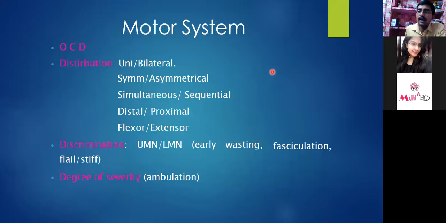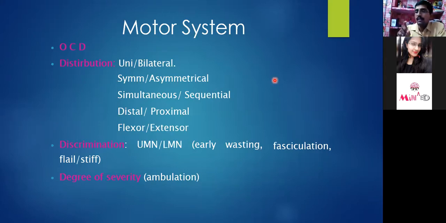So obviously, occurrence, course, and duration is needed. During motor system examination, you look for the involvement of the extremity. Is it unilateral or bilateral? Is there a symmetrical or asymmetrical involvement? Is there a simultaneous or sequential involvement, like distal to proximal or proximal to distal? And if there is an involvement of a specific muscle group, like flexor or extensor, which is specifically affected.